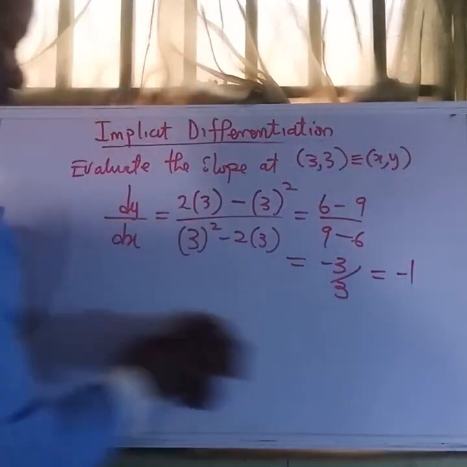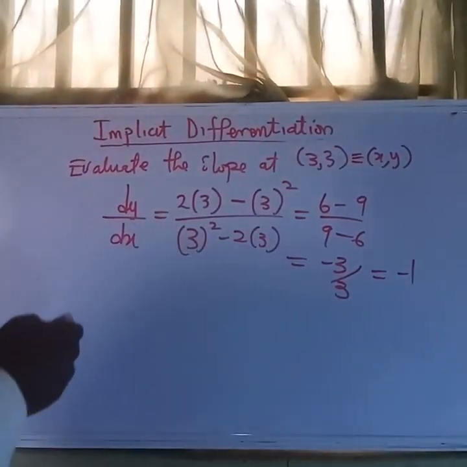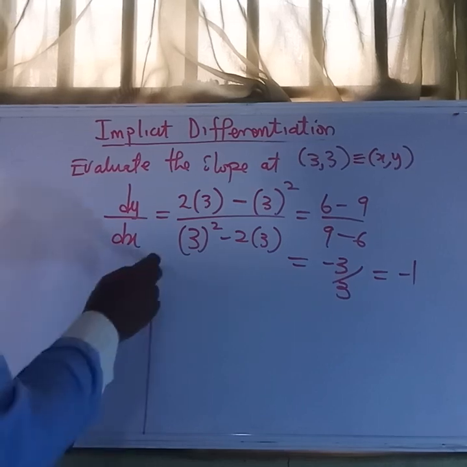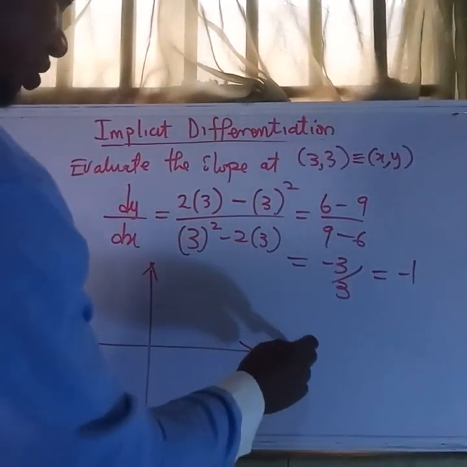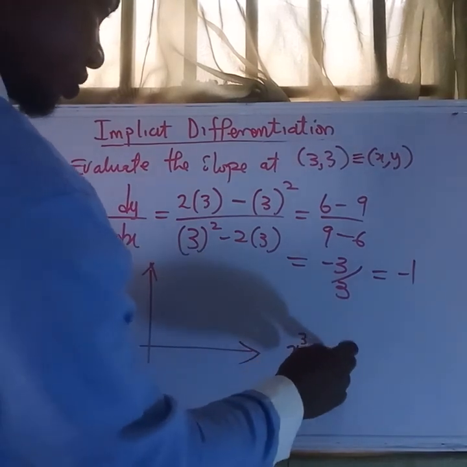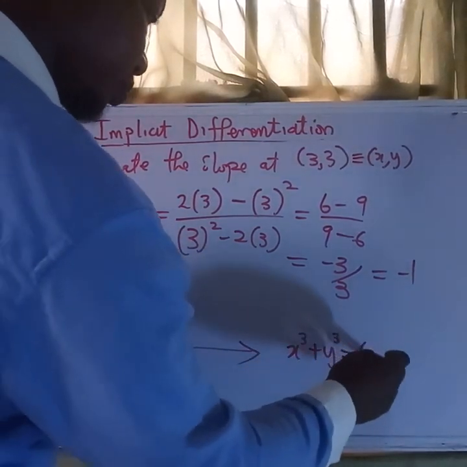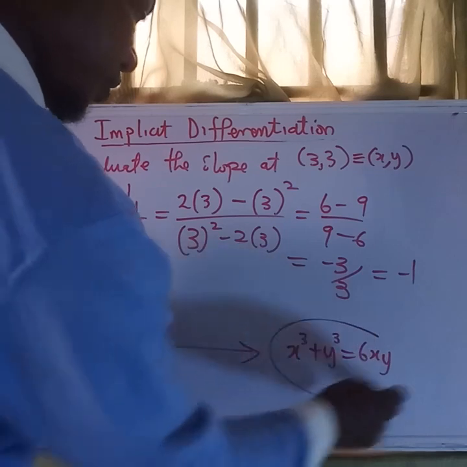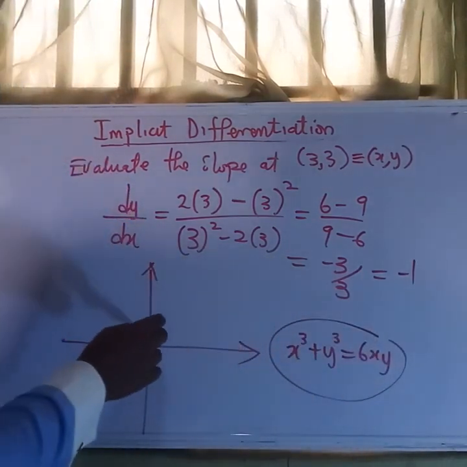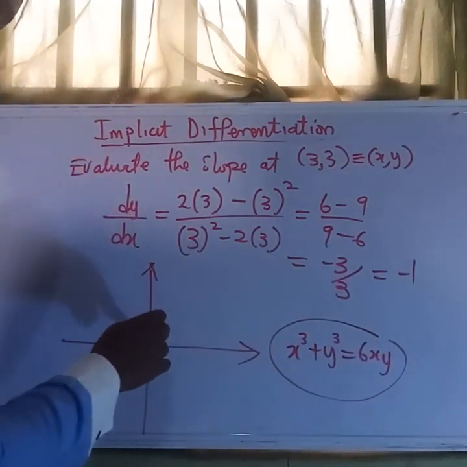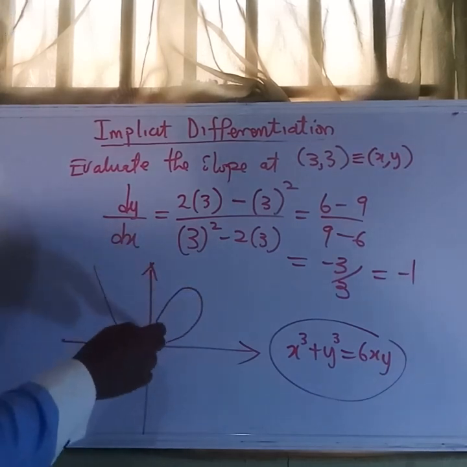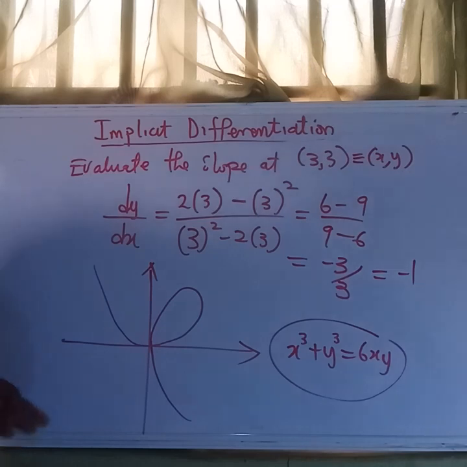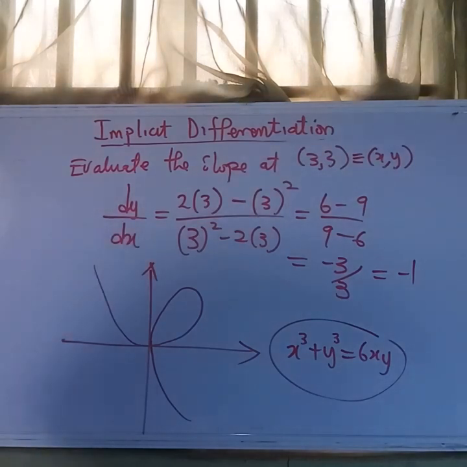Let us see how this looks on the graph. Let us have a sketch of the function we discussed earlier, that is this implicit function. Let us see the graph. The graph is this. It's a sketch in any way. For us to have a good drawing, we need to get good software as well. This is how the graph of this looks.